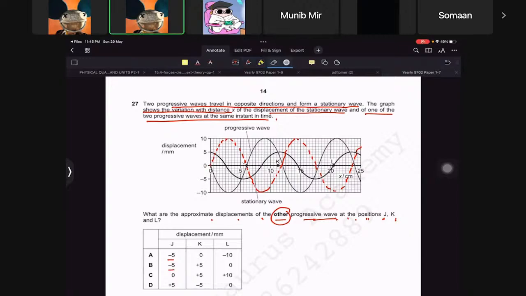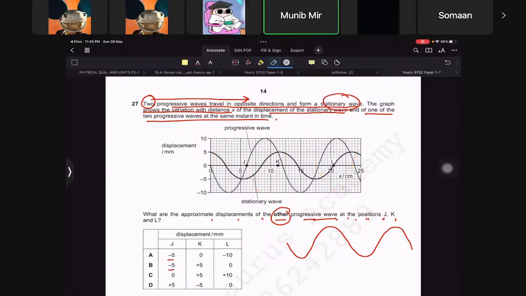Yeah, what's the red wave you drew? It says that there is one progressive wave shown on the diagram, right? And it says there are two of them which travel in opposite directions and they form a stationary wave, which is shown in the diagram as well. Do you understand? So the solid line is the stationary wave, right?